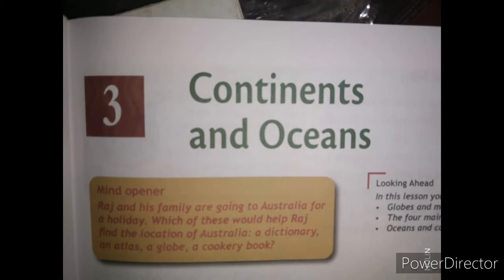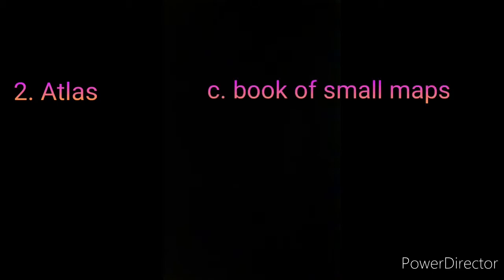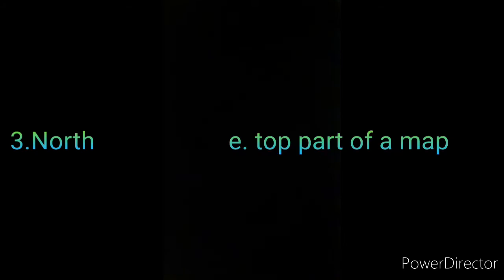We are dealing with the book back question answers. Exercise A, match the columns. Large continent. The answer is Asia. Second, Atlas. Answer is C, a book of small maps. 3, North. The answer is E, top part of a map. 4, largest ocean. The answer is B, Pacific Ocean. Fifth one, globe. The answer is A, model of the earth.